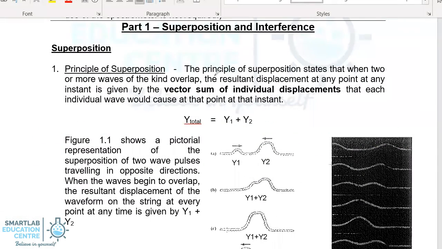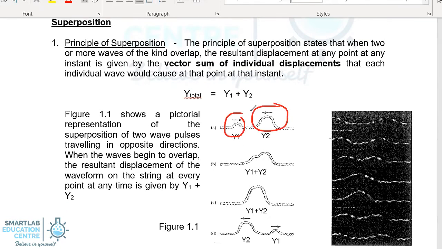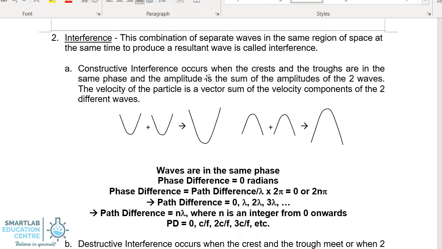Superposition and interference. Superposition states that when two or more waves overlap, the resultant displacement at any point is given by the vector sum of the individual displacements. When the two waves actually overlap, you can see that the amplitudes add up, hence demonstrating that it is a vector sum of the individual displacements.